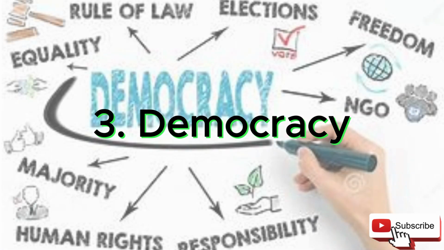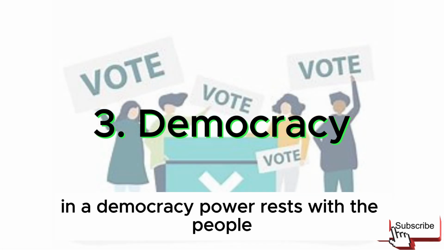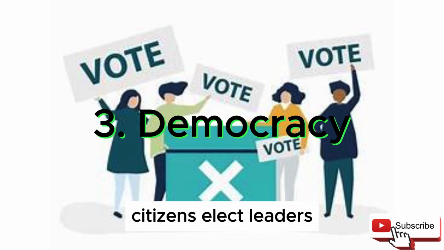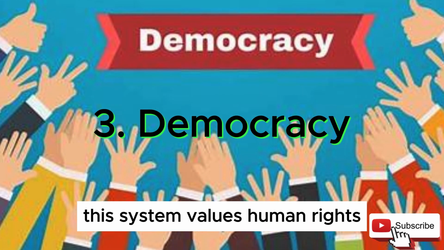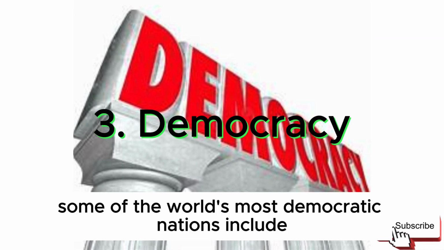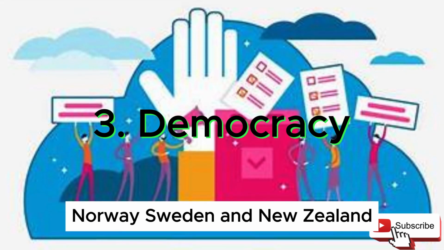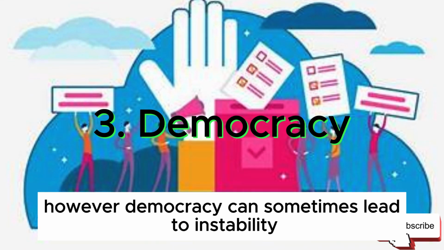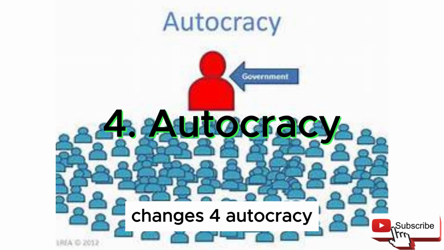3. Democracy. In a democracy, power rests with the people. Citizens elect leaders and shape laws through majority votes. This system values human rights, free will, and equal participation. Some of the world's most democratic nations include Norway, Sweden, and New Zealand. However, democracy can sometimes lead to instability due to frequent leadership changes.